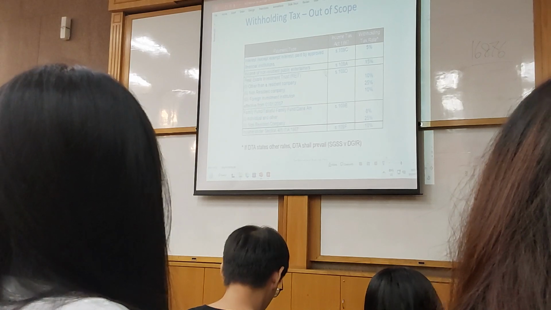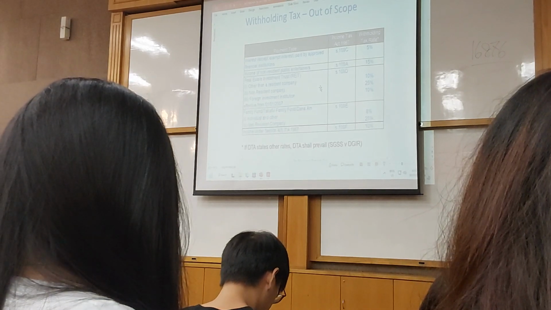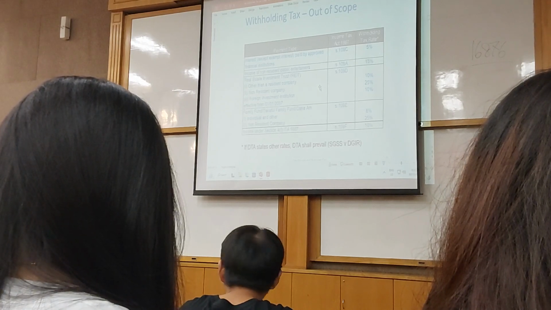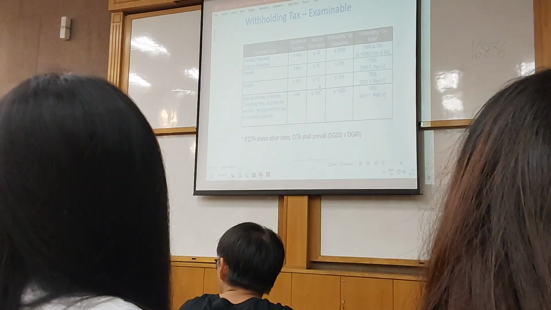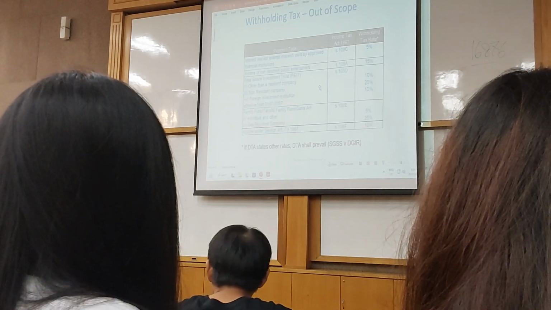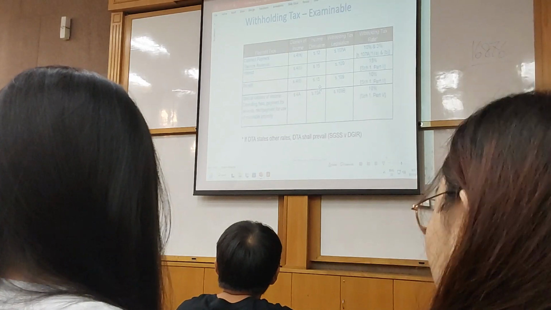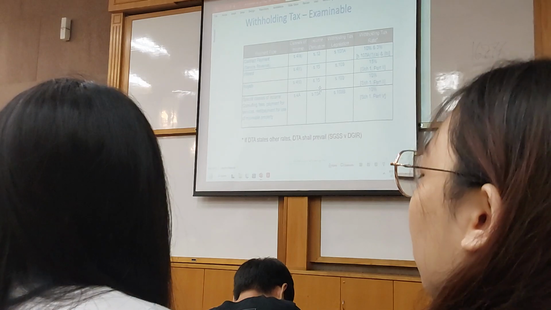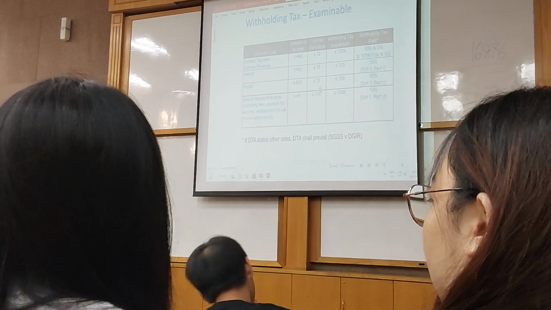So these are some other examples of income earned by non-resident that will be subjected to withholding tax here, but it's out of scope, out of our exam scope. I do not want to cover so many of them. There's too many of them. So I just choose a few that I think relevant to our syllabus. So I just cover this one. This few are very important.